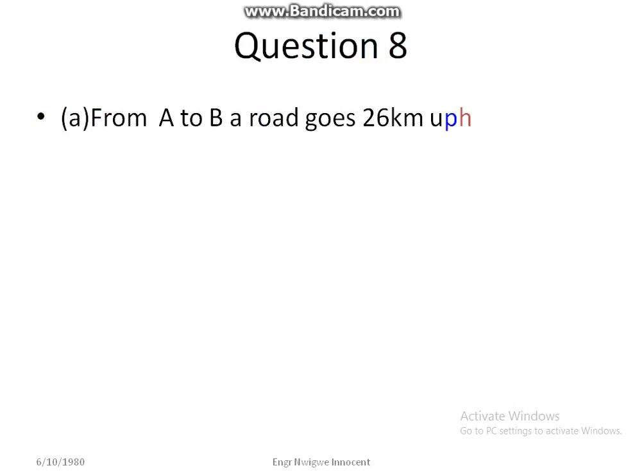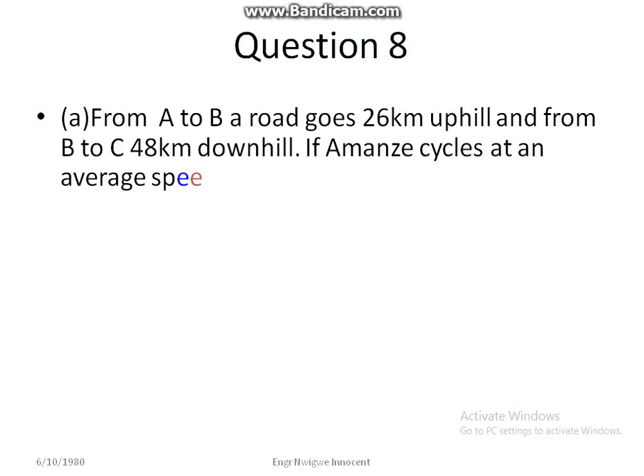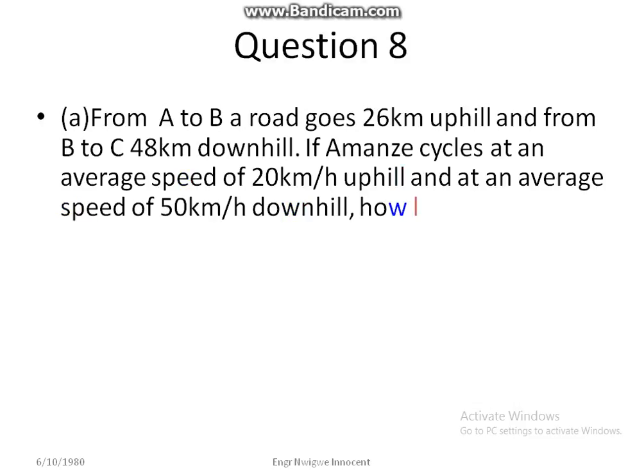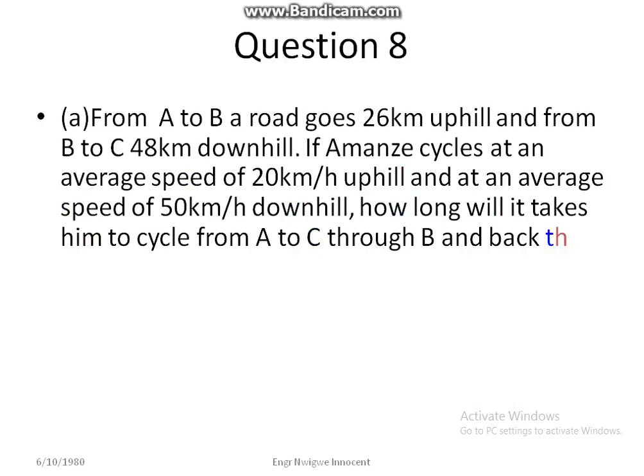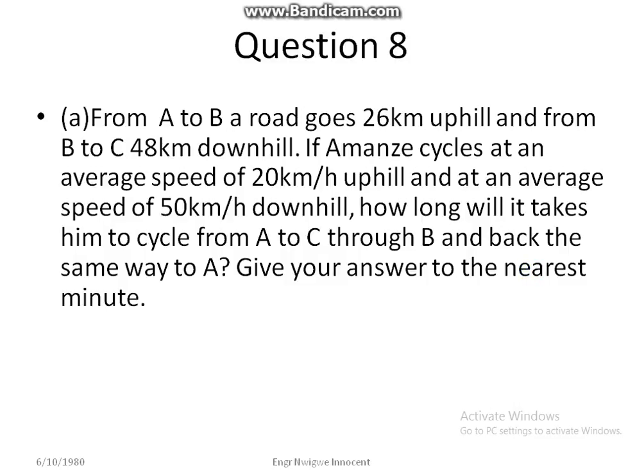Question 8. A. From A to B, a road goes 28 km uphill and from B to C, 48 km downhill. If a man cycled at an average speed of 20 km per hour uphill and an average speed of 50 km per hour downhill, how long will it take him to cycle from A to C through B and back the same way to A?